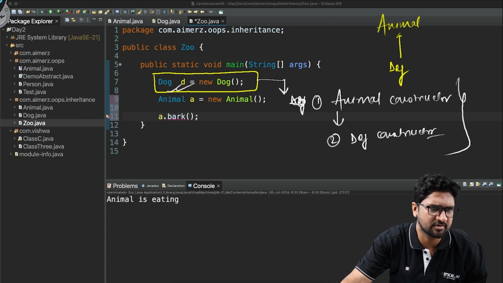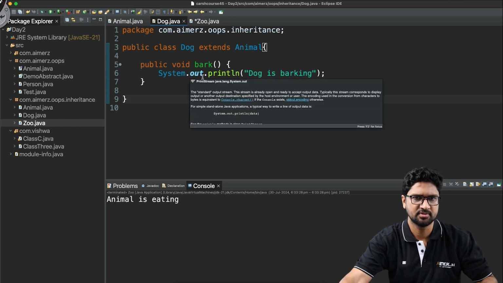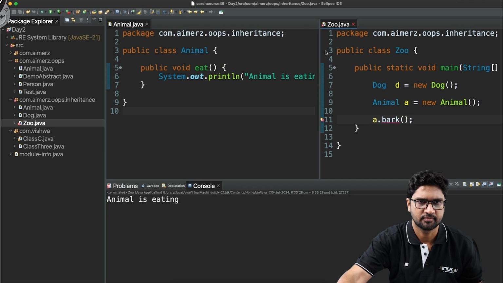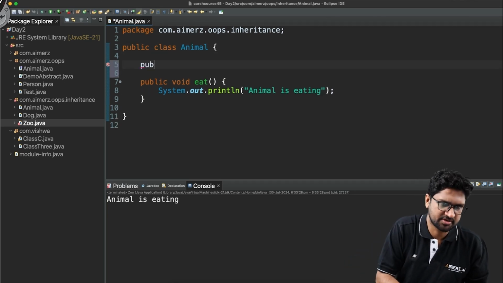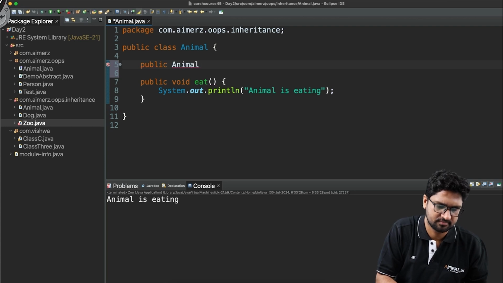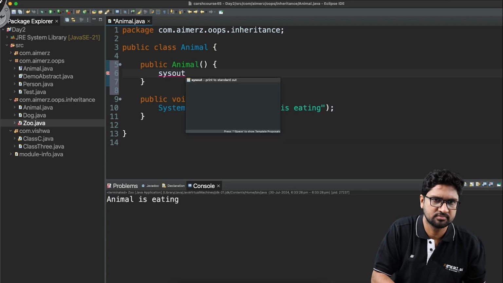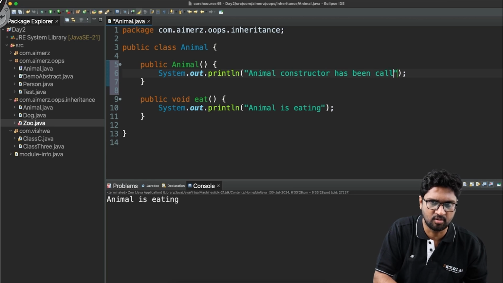Just to make sure that you are clear on this, let's define, for example, in the default constructor, public Animal, and I say sys out "animal constructor has been called."